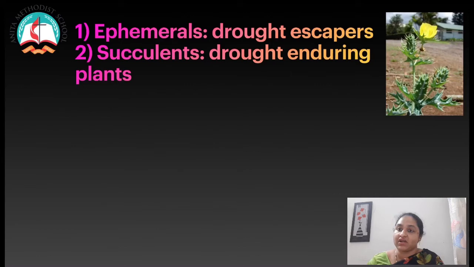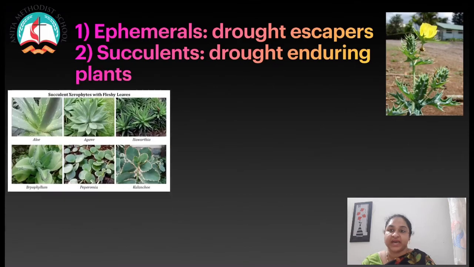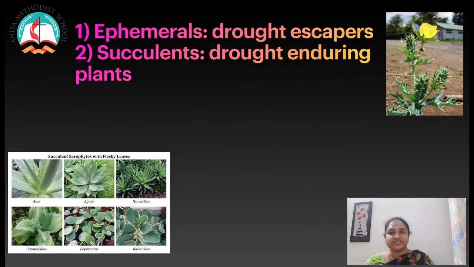Succulents are also called enduring plants. These plants store water in their parts during the dry period, and they develop adaptive characters to resist extreme drought conditions. Examples are Bryophyllum and Aloe.